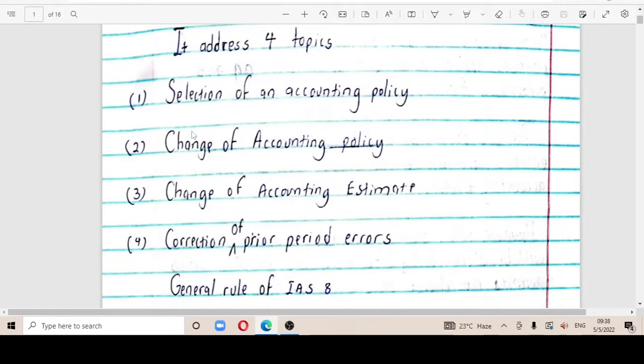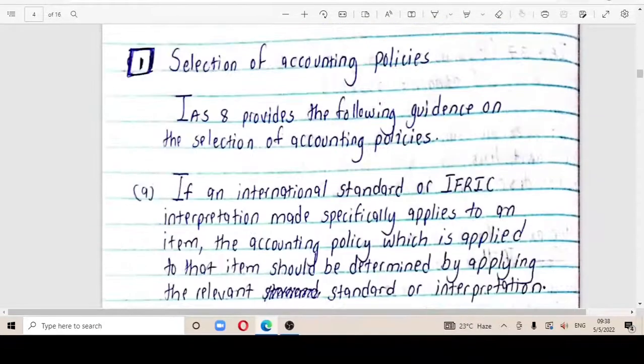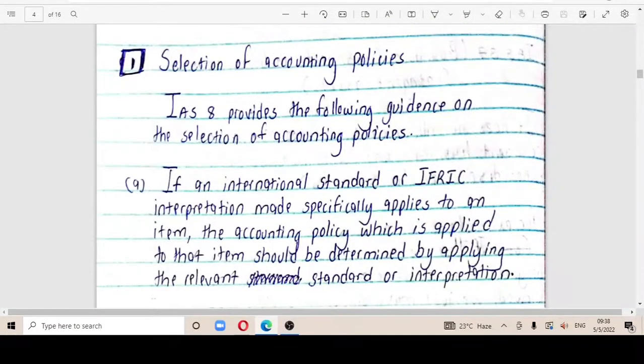Selection of an accounting policy, change of an accounting policy, change of an accounting estimate, and then correction of prior period errors. Now we are looking at the selection of an accounting policy. With this, IAS 8 provides the following guidance on the selection of accounting policies.